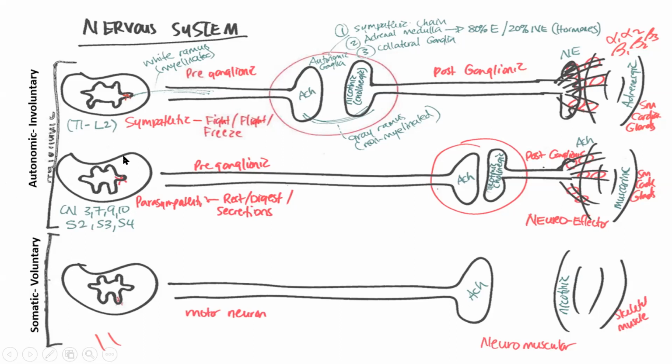The general function of the parasympathetic system is just the opposite. It's involved in resting, digesting, and glandular secretions, excepting sweat glands. Our other glandular secretions, our exocrine glands, the salivary glands, the liver, the pancreas, those types of glandular secretions will be enhanced under the parasympathetic influence.